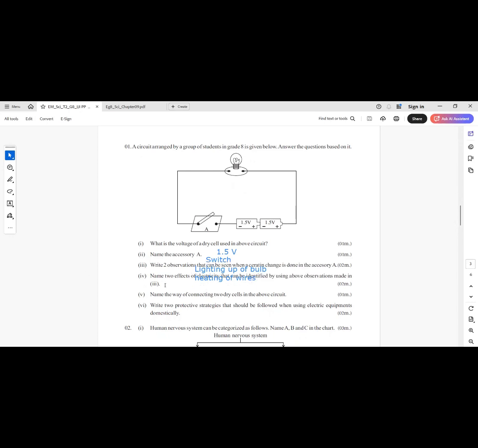Name 2 effects of electricity that can be identified by using above observations made in 3. By lighting the bulb, we can see the light effect.